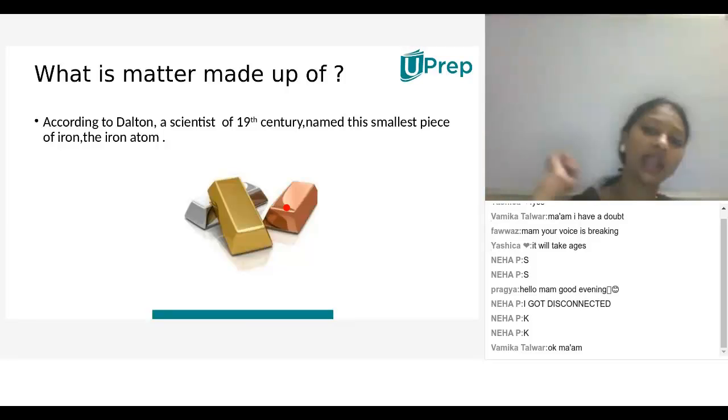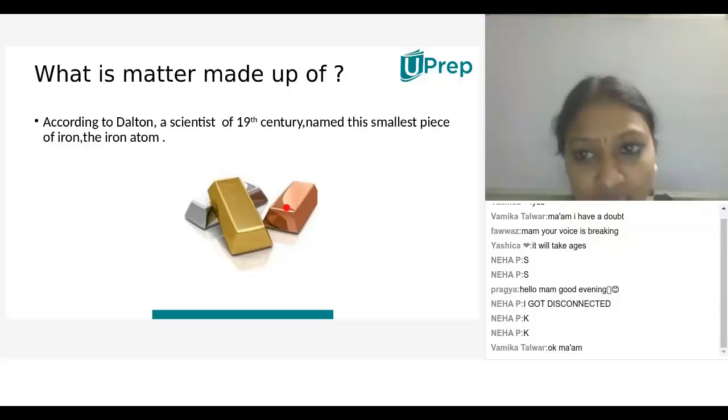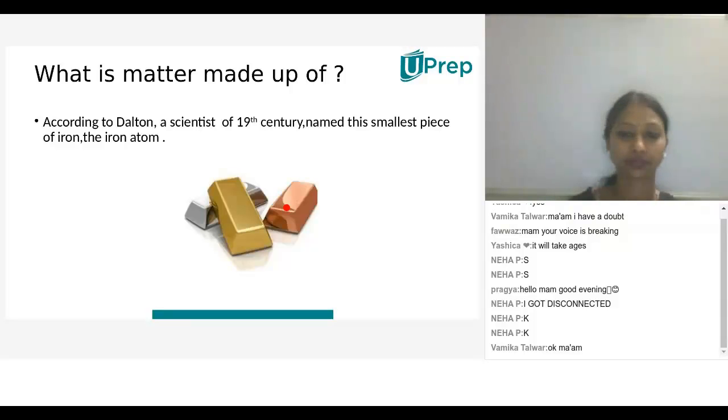So matter is made up of atoms, the way a wall is made up of bricks and the body is made up of cells. In the same way, matter is made up of atoms. Next.